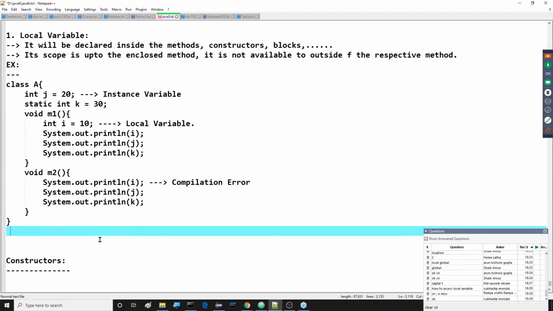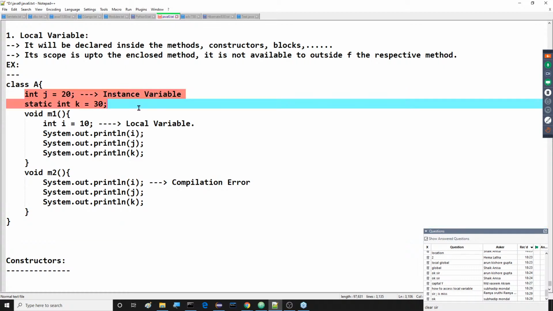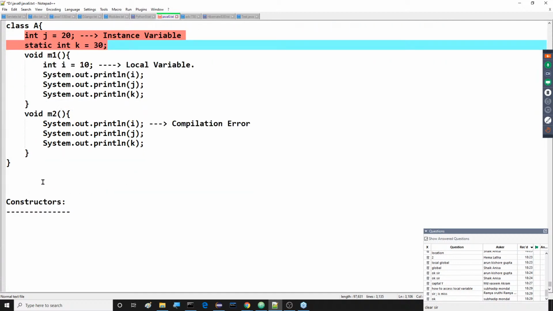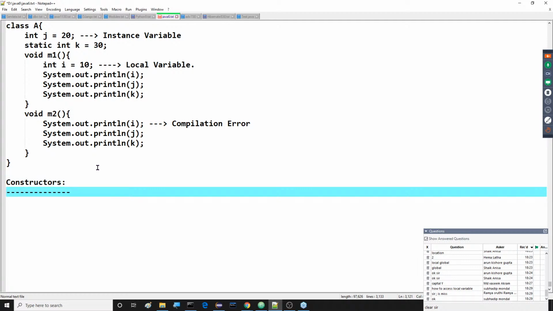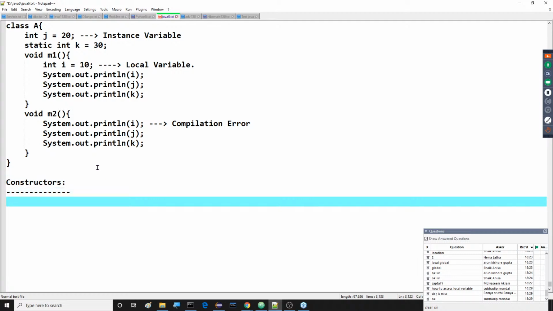Leave it, guys. This is just a small overview of all these variables, and we understood it clearly. After completion of this, the static variables and instance variables will be discussed under the static keyword. There I'm going to discuss all these points. As of now, after completing the methods content and understanding the object creation statement, we need to come to constructors.